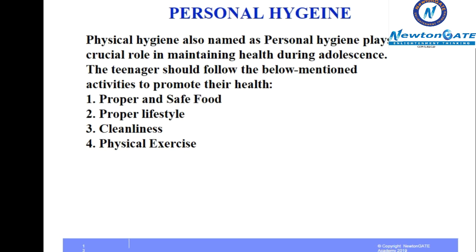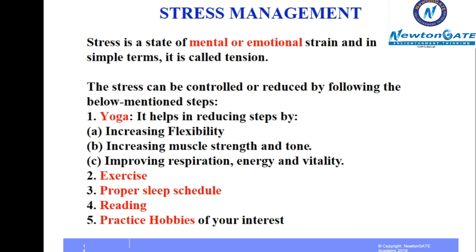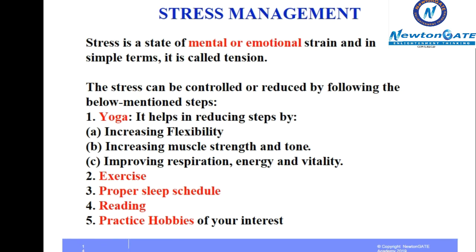Now, personal hygiene, also named physical hygiene, plays a crucial role in maintaining health during adolescence. Teenagers should follow the below mentioned activities to promote their health: proper and safe food intake, proper lifestyle, cleanliness, and physical exercise. In today's lifestyle, stress and depression are a matter of concern. Stress is a state of mental or emotional strain, and in simple terms, it is called tension. Stress can be controlled or reduced by following the below mentioned steps.